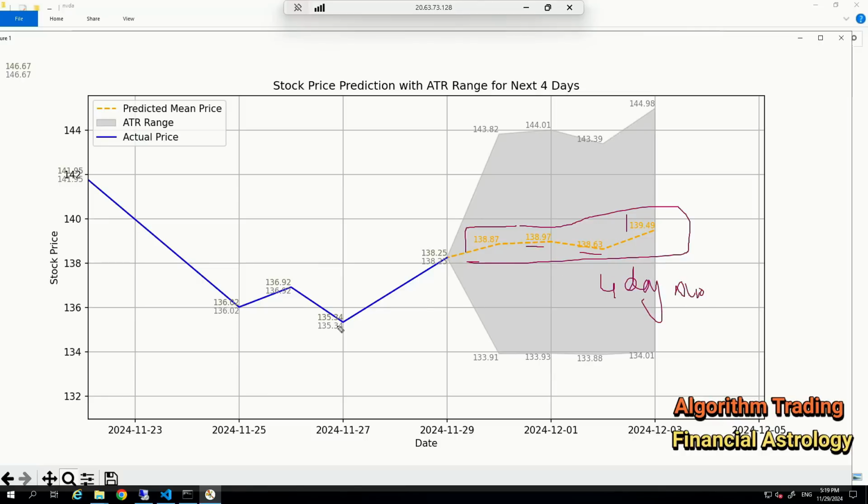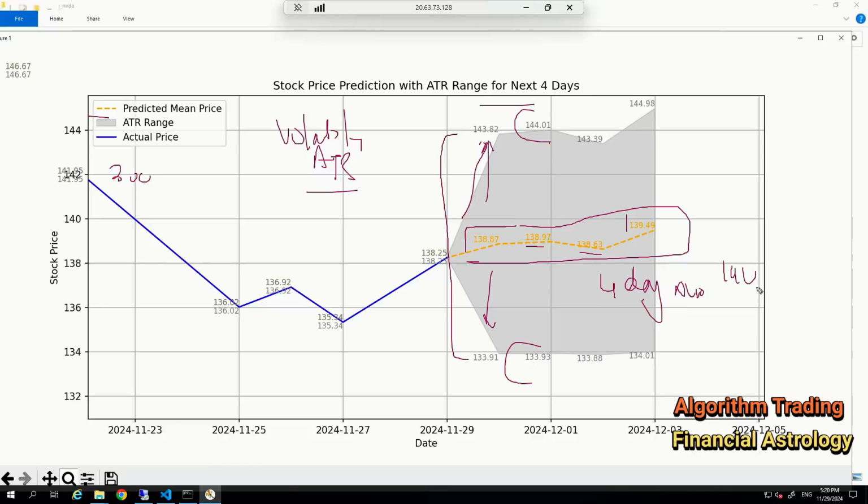But this is a price action based on the last 300-day price. We want to add the ATR also, because the average true range, or the volatility, changes every day. And we are predicting that the volatility will be $5 or $6 on particular days, which gives us this range: you add this volatility and you subtract this. So this is the range of this stock in the next 4 days. You need to take the highest and the lowest. 144 is the highest and 133.93 is the lowest. You take this range, which includes the price of the NVIDIA stock and also the volatility.